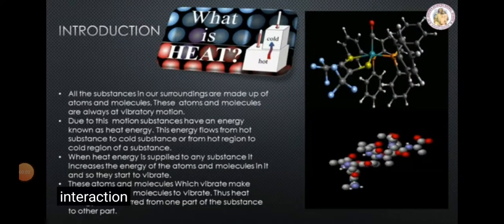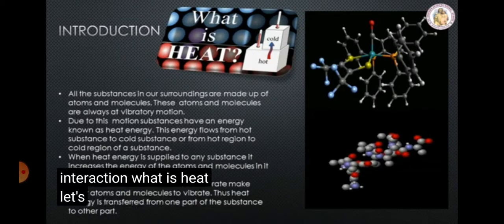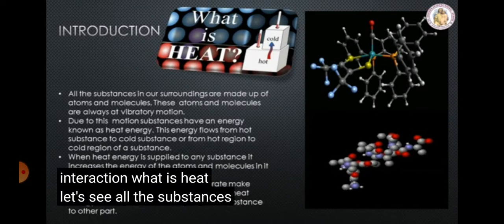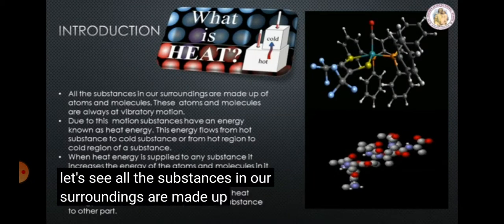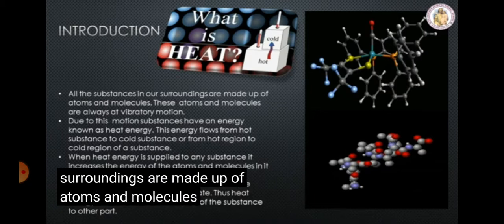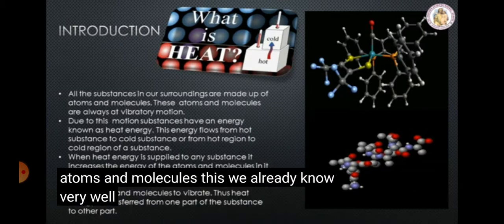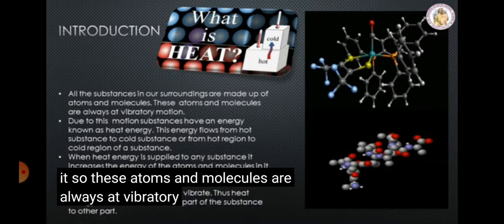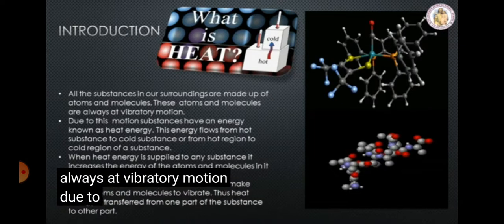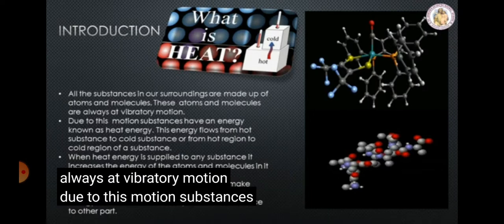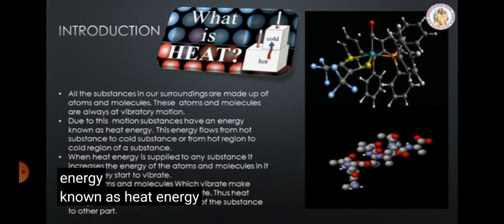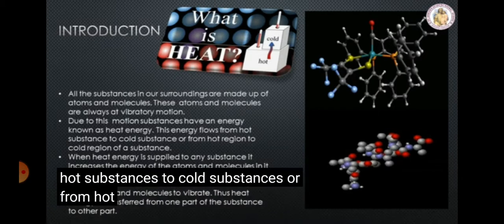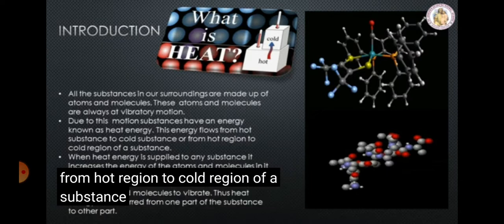Introduction. What is heat? Let's see. All the substances in our surroundings are made up of atoms and molecules. This we already know very well, isn't it? So these atoms and molecules are always in vibratory motion. Due to this motion, substances have an energy known as heat energy. This energy flows from hot substances to cold substances or from hot region to cold region of a substance.